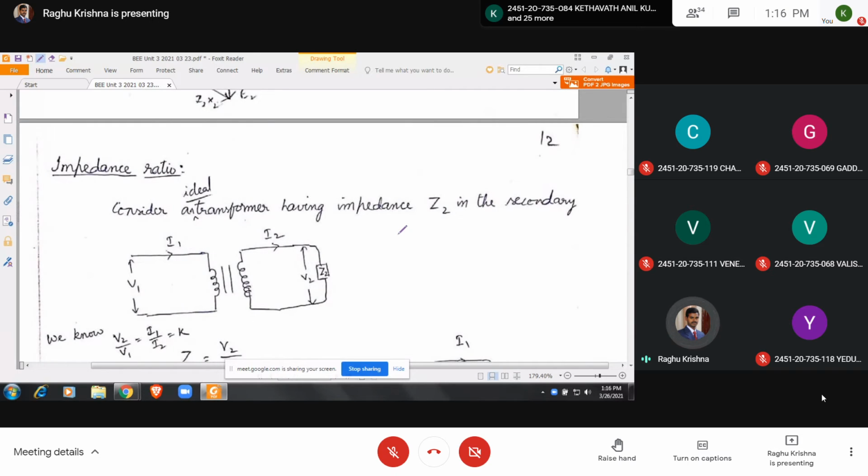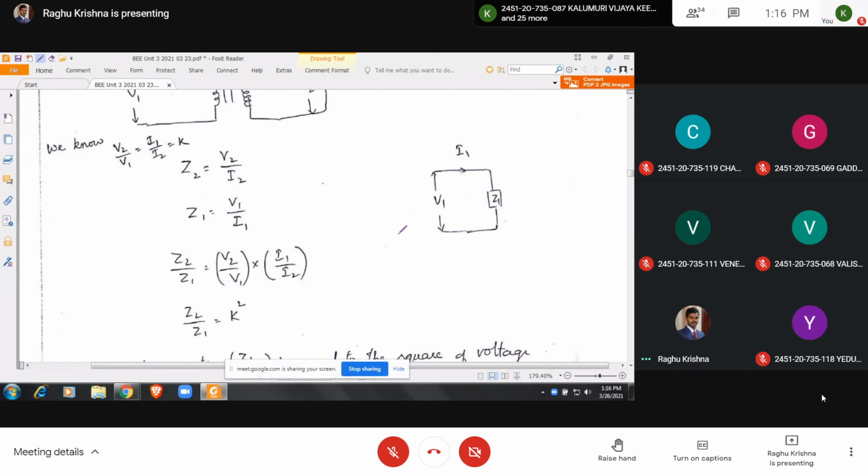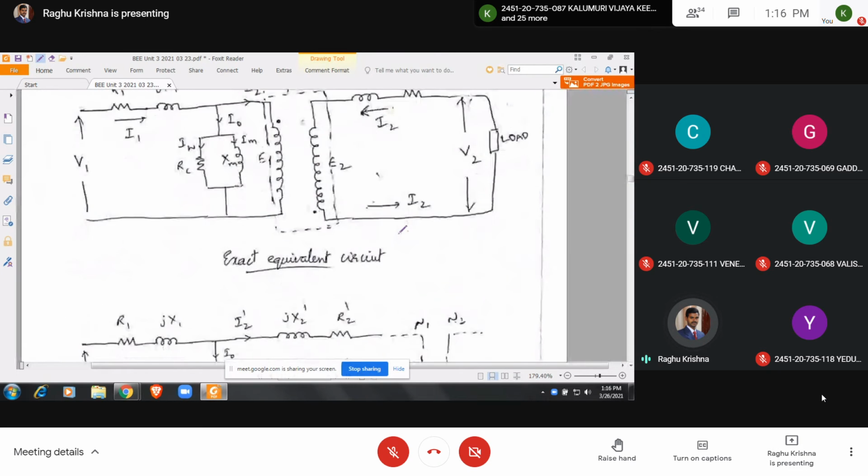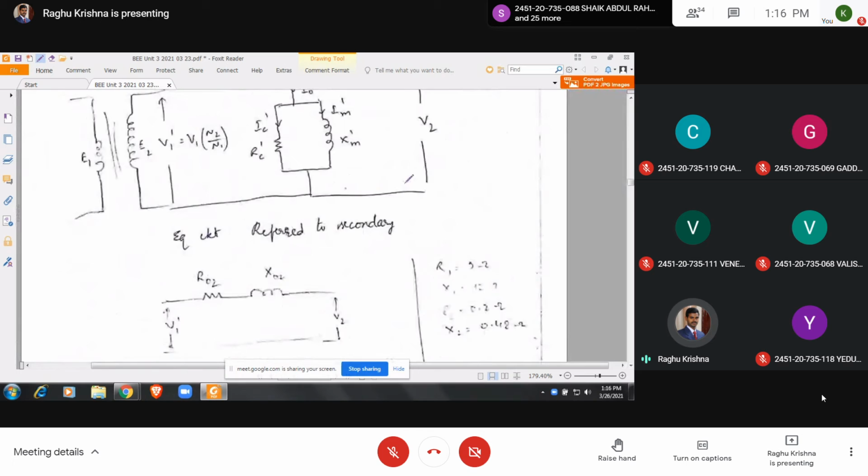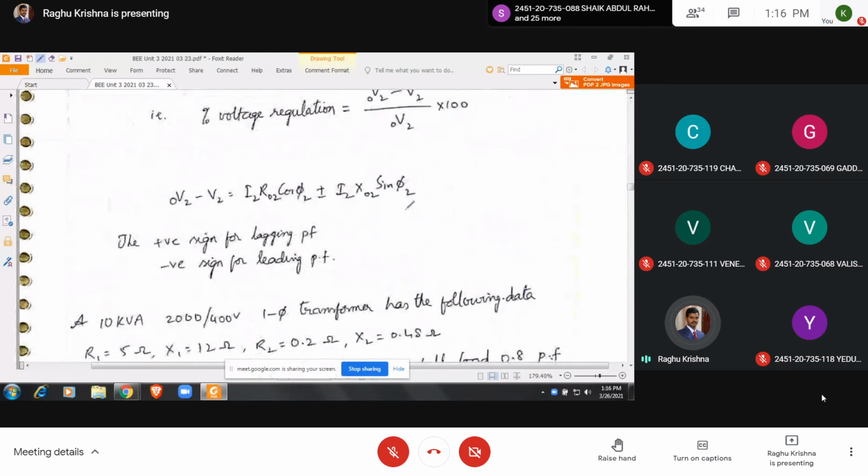So next, impedance ratio. Mainly you have to know about the problem. The voltage regulation is not there in the syllabus, but they may ask the definition.